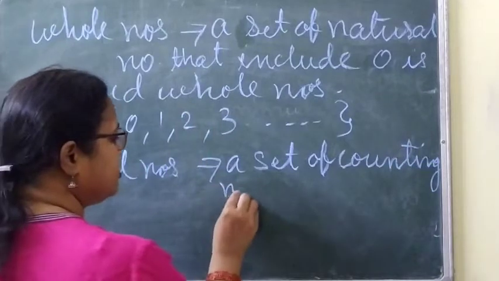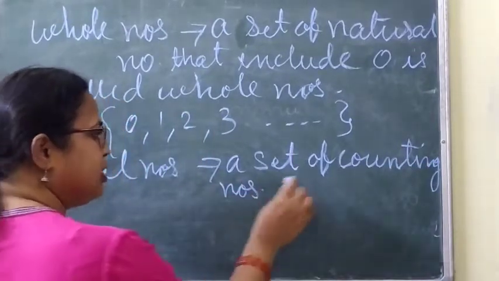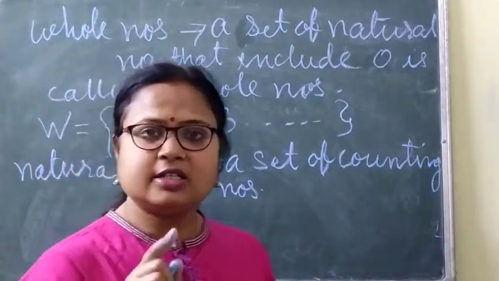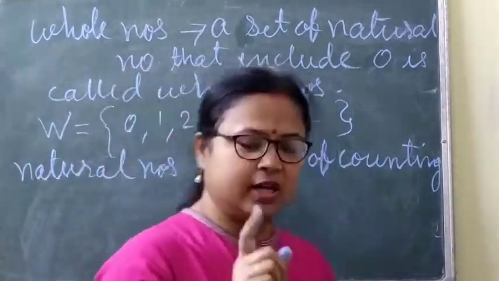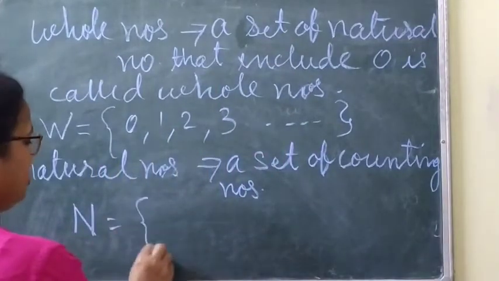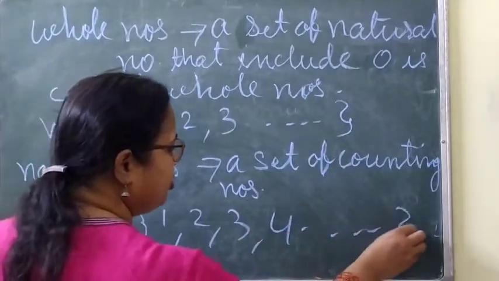A set of counting numbers is called natural numbers, and it is represented by capital N. So here capital N, then 1, 2, 3, 4 and so on.